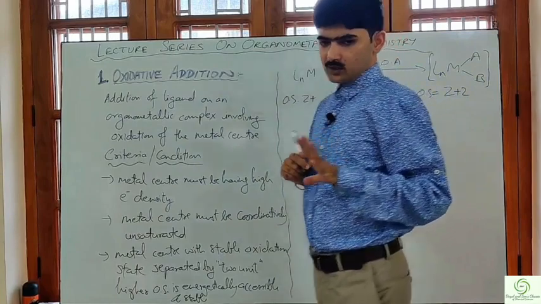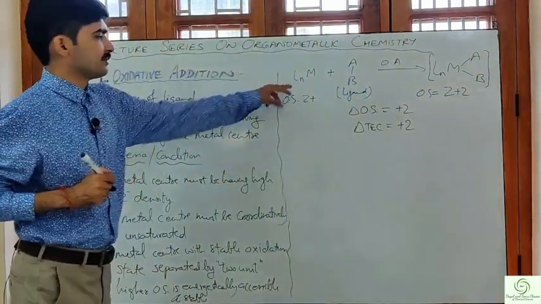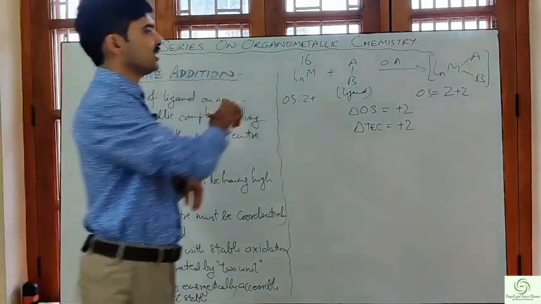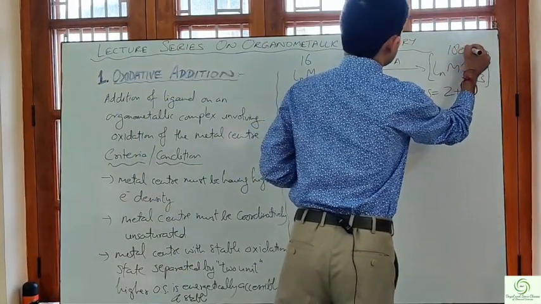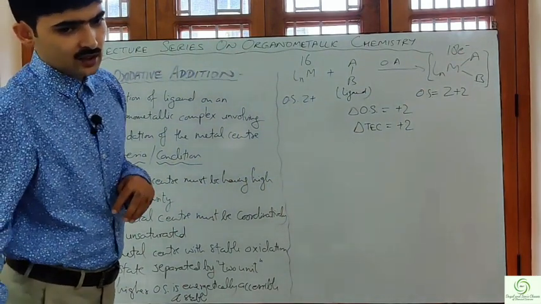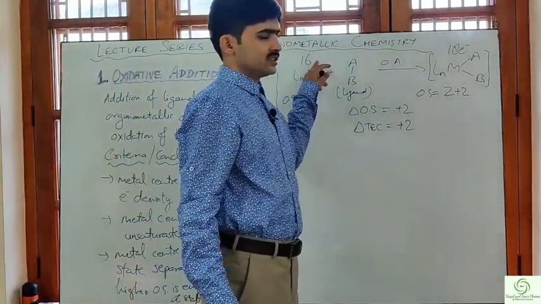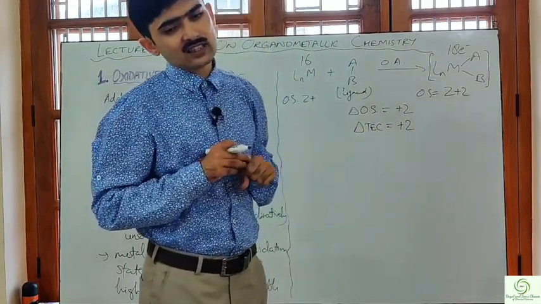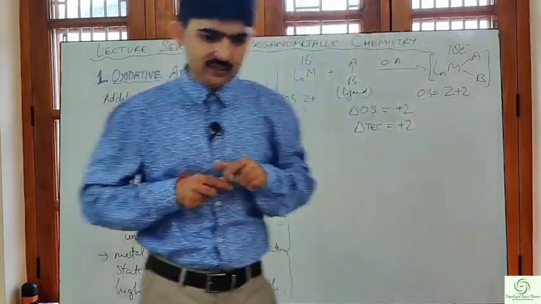So what happens if this complex was, let's say, a 16 electron complex? Then the product complex we obtain would be an 18 electron complex. This total electron count going from 16 to 18 is the driving force for this reaction. Why is this the driving force?